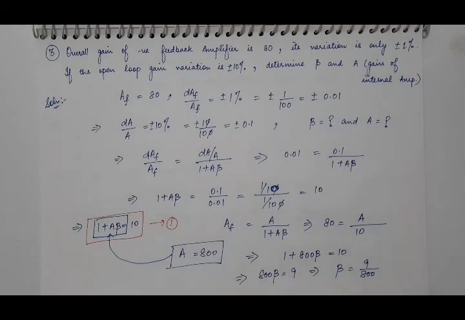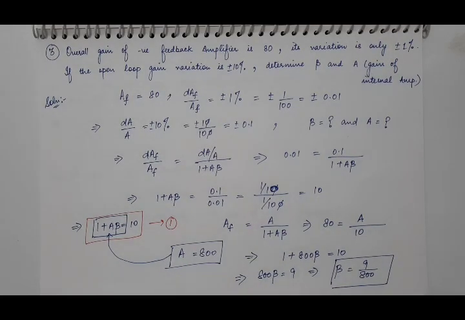So divide this 9 by 800 and you will get the desired value of beta, which is required to reduce the fractional change in gain from 10% to 1%. So this is all about the gain stability.